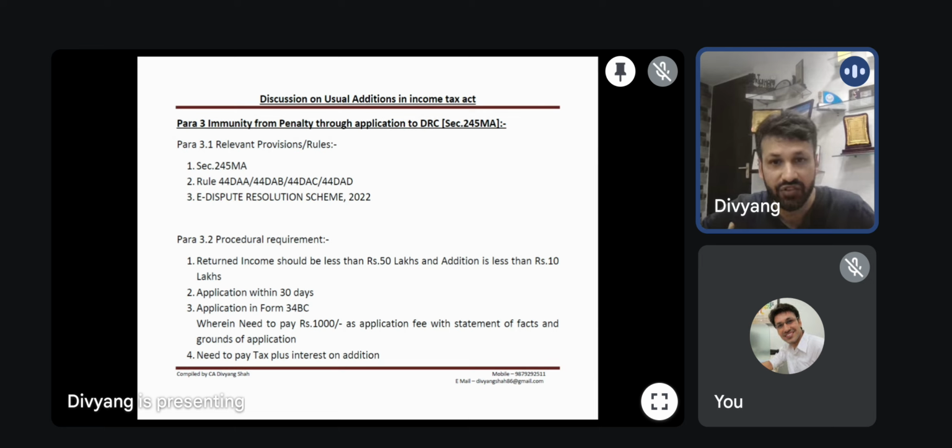The returned income should be less than 50 lakh. Your addition should be less than 10 lakh. So most of the political donations will be covered. You need to make an application within 30 days from the receipt of the assessment order in Form number 34BC. While filing Form 34BC, you need to pay a 1000 application fee. You need to mention the statement of facts and grounds of application. In the grounds of application, you can simply say that we request to grant the immunity from the penalty. That's it. And in this case, you need to be ready to pay the tax plus interest on the addition. That is a requirement.